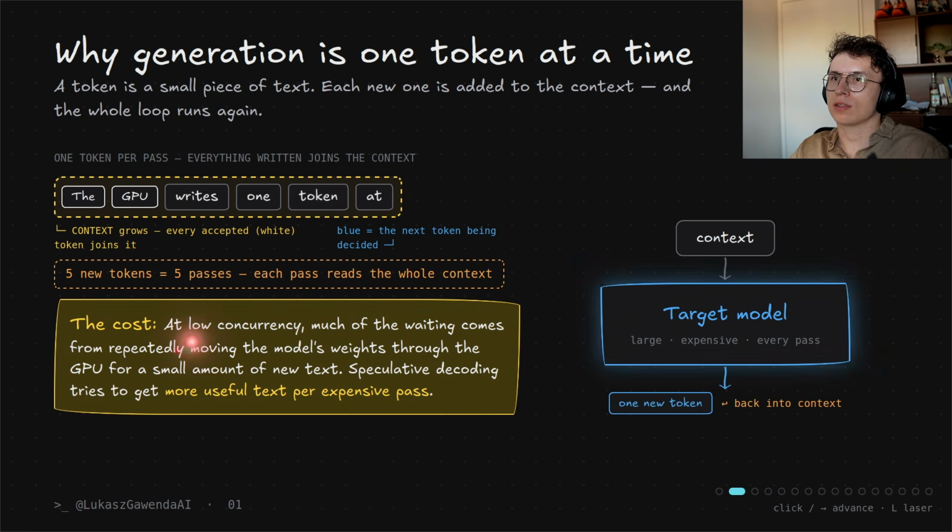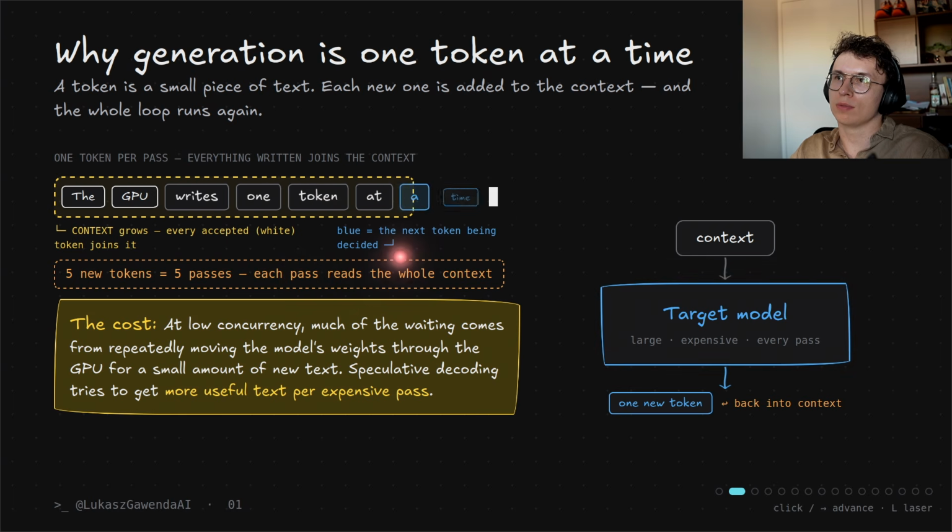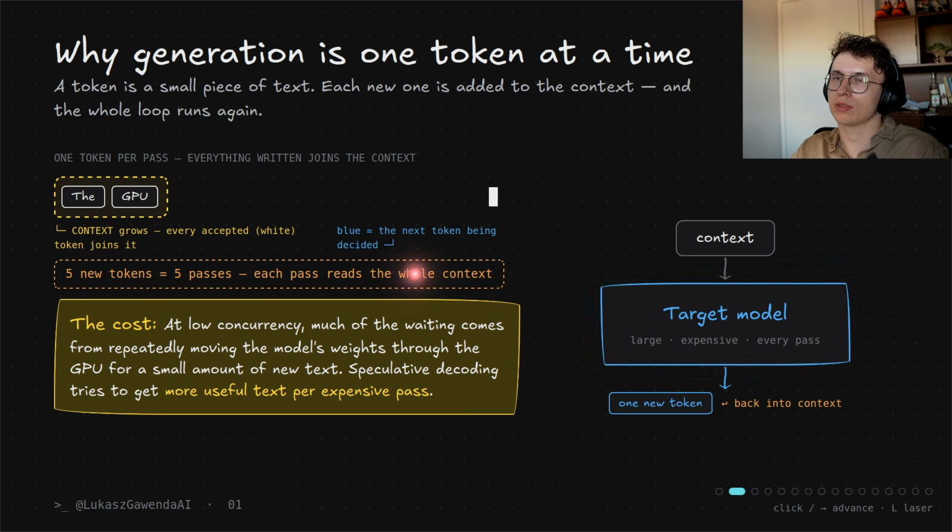And the cost of it is at low concurrency. Much of the waiting time comes from repeatedly moving the model weights through the GPU for a small amount of new text. So we say that this is memory bound. Why? Because we wait for the memory, with all the GPU utilization and possibility of doing high computations, because the weights are not yet in the memory. Speculative decoding tries to be more useful and generates much more text, or tokens, in one pass.